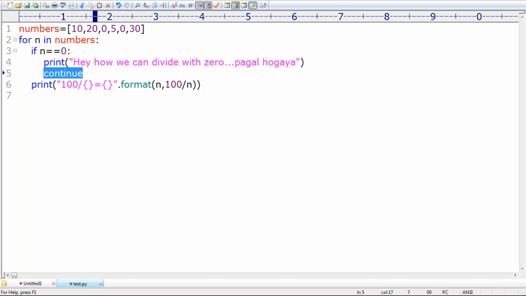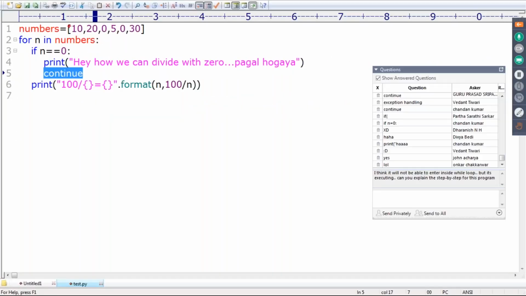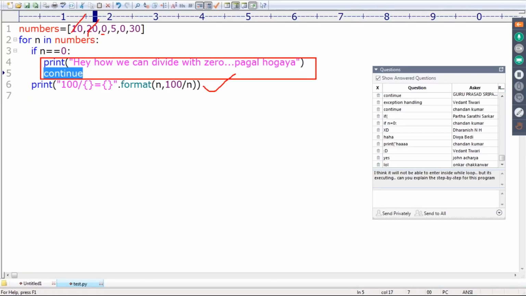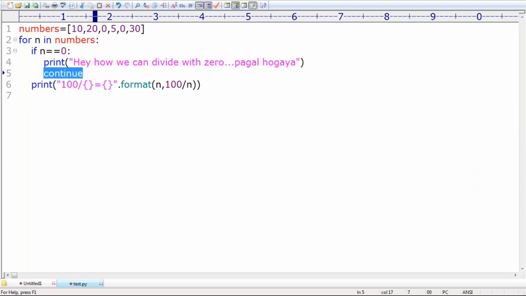Sir, if 10, observe a bit very carefully. If it is 10, not 0, happily it is going to divide, no problem. When this is going to execute, 10 will be processed, 20 will be processed. But whenever 0 is coming, how we can divide with 0? Immediately continue, means next number. Continue means next iteration. Skip current iteration, continue for the next iteration. Next, 5, perfect, processed. Next, again 0 is coming, again continue. Next, 30 will be processed. Clear? Are you able to understand?